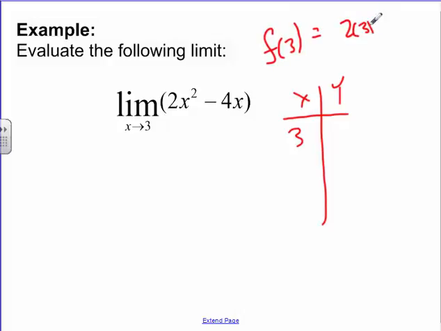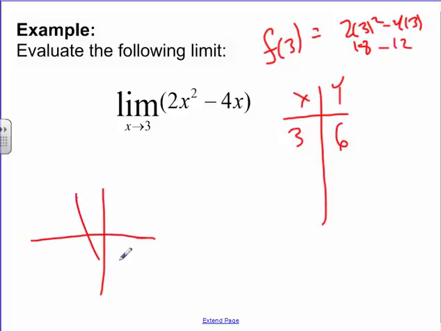Well, it's 2 times 3 squared minus 4 times 3. So that'll be 9, 18 minus 12, it's 6. Right? So if we were to have our graph of whatever this looks like, I'm just sketching a rough graph, if you plug in 3, it gets you 6. Awesome. But now we want to check to see what happens if we try a number just slightly more than 3, like say 3.001.